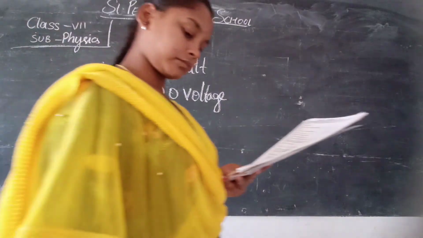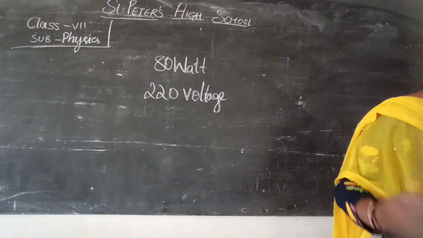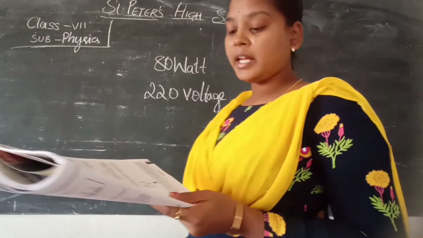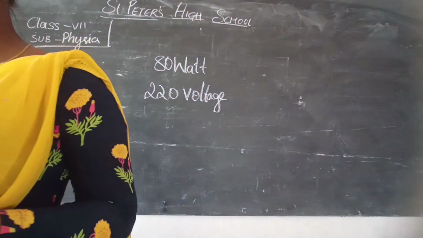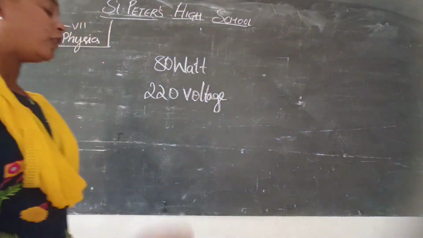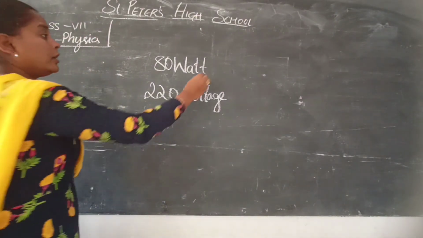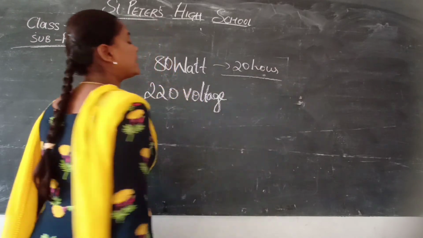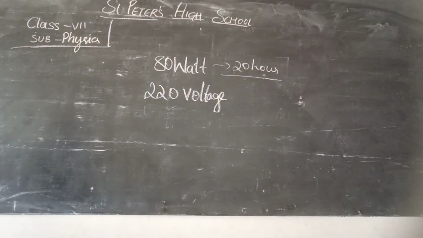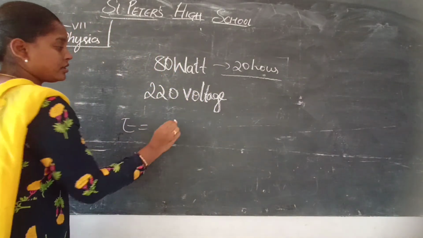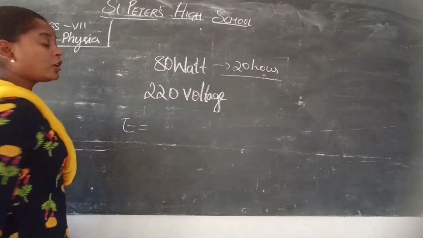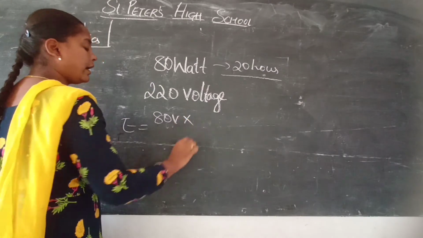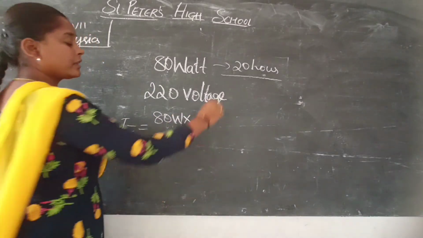Now, what they are asking is how much energy is consumed in one day if on average it is used for 20 hours a day. For a day it is used 20 hours, right? So they are asking only for one day. So energy consumed equals how much power is taken? 80 watts. And how much time? 20 hours.